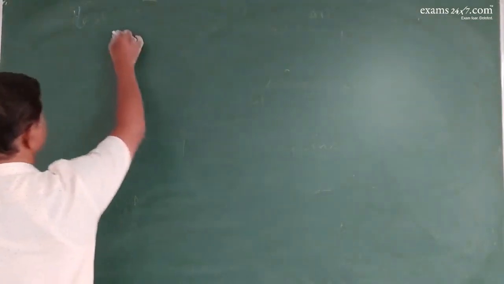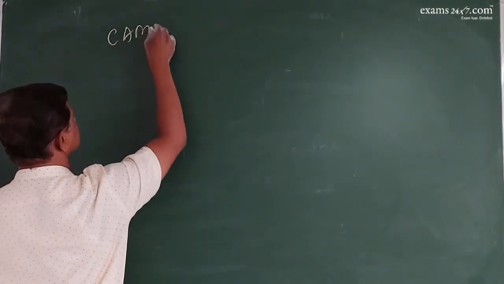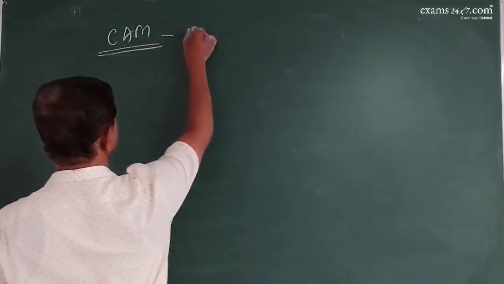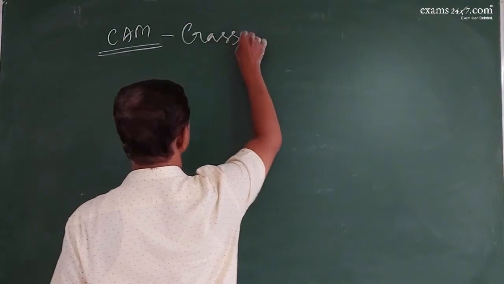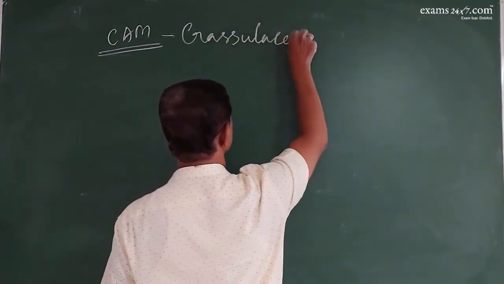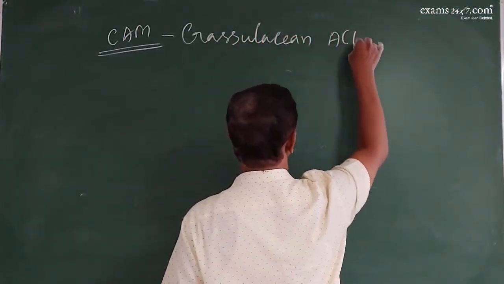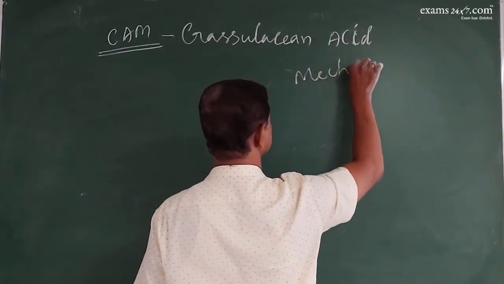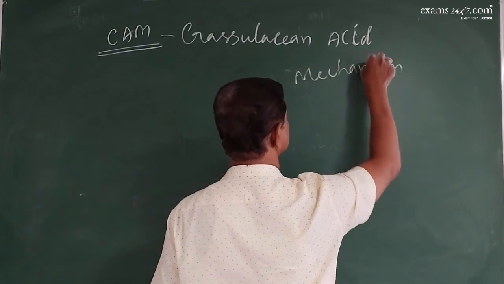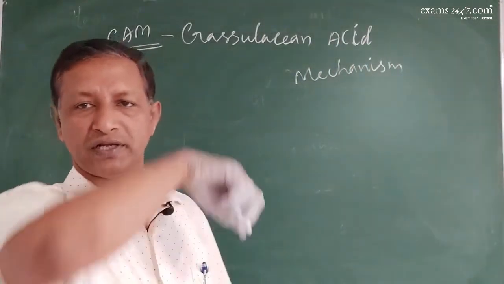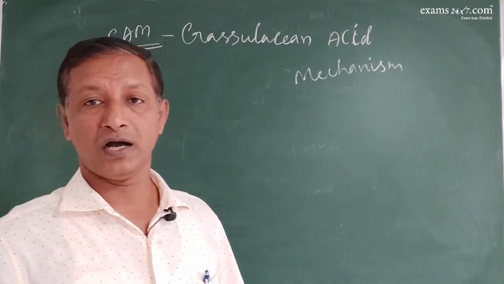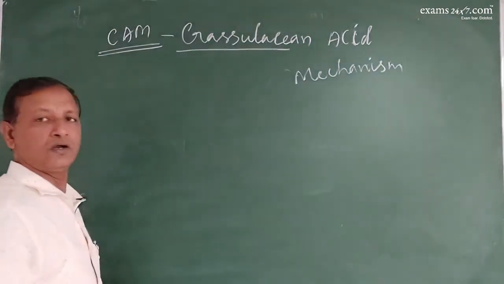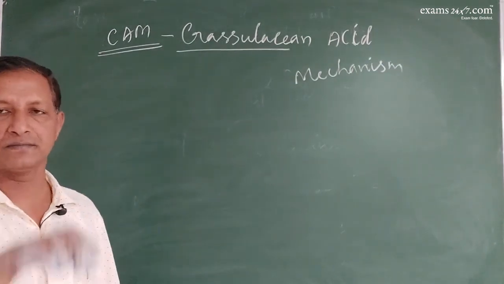We also have one more mechanism called CAM. CAM refers to crassulacean acid mechanism, because it was for the first time noticed in the plant family called Crassulaceae.